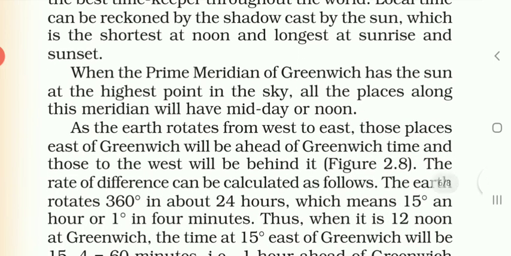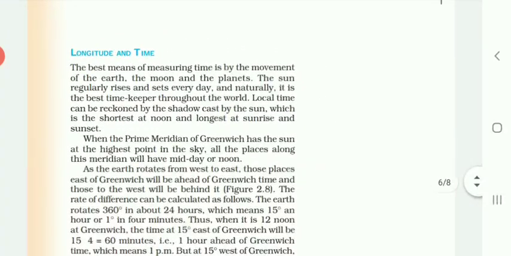So as the earth rotates from west to east, those places east of Greenwich will be ahead of Greenwich time, and those to the west will be behind it. For example, India is east of Greenwich Mean Time. So all the places towards the east of Greenwich city will be ahead of the Greenwich time. So the rate of difference can be calculated as follows.